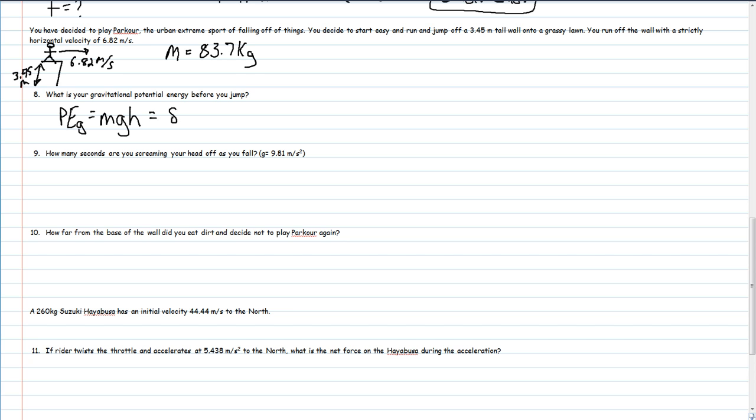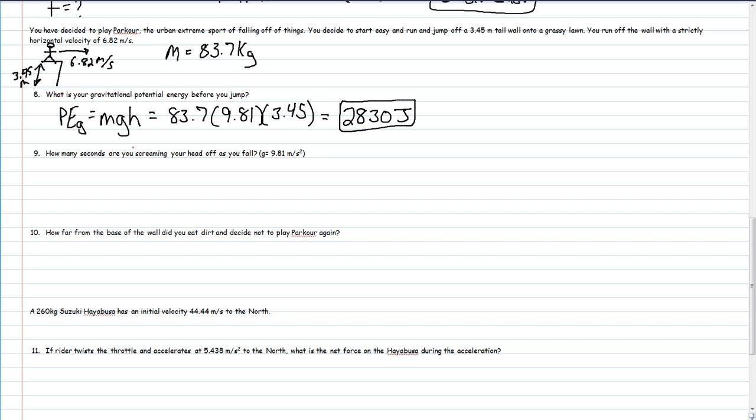So your mass is 83.7, 9.81 for the acceleration of gravity, and your height, which is 3.45 meters. When you do the math, you come up with a potential energy of 2,830 joules.